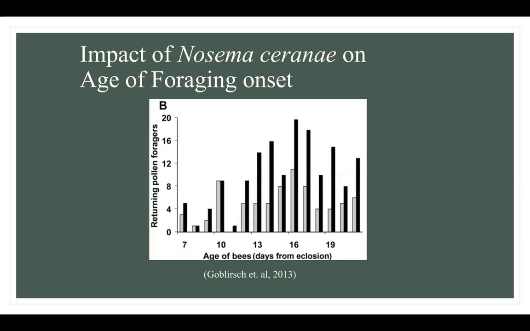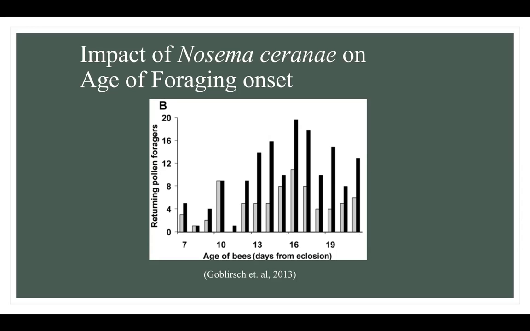The results of the experiment are shown in this graph. In this graph, the left axis indicates the returning pollen foragers, and the bottom axis shows the age of the bees. Additionally, the black bars indicate Nosema-infected bees, while the gray bars indicate bees that are not infected.